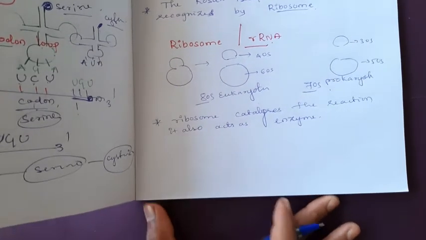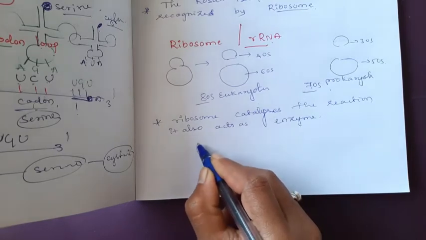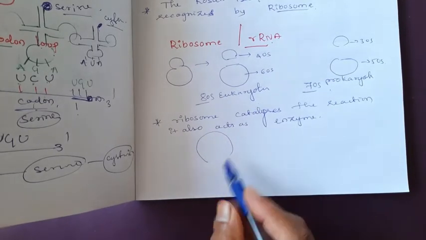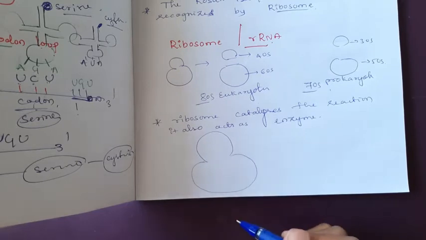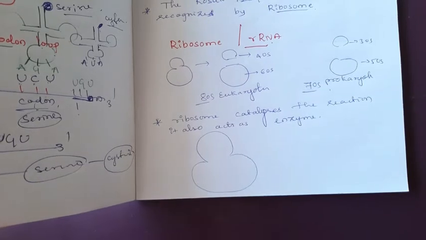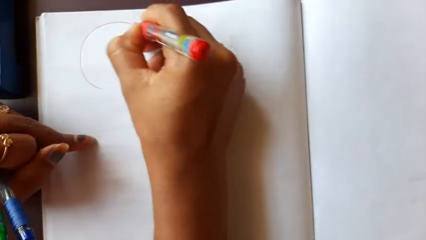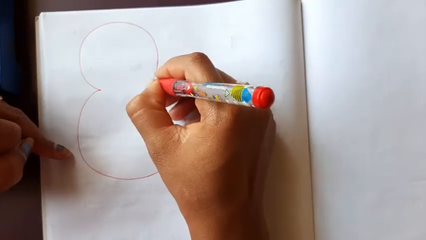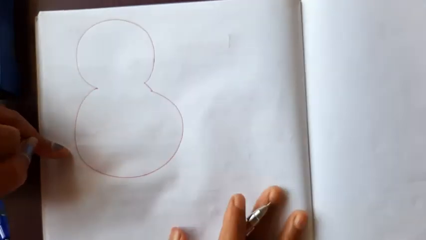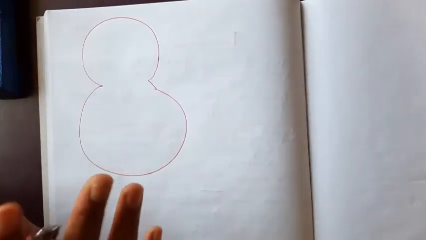Here this is the small subunit and this one is the large subunit. Wait, I will draw another diagram. Here this one is small, this one is large.